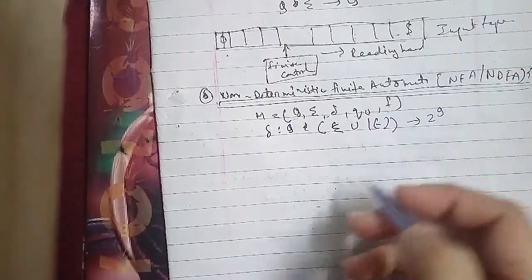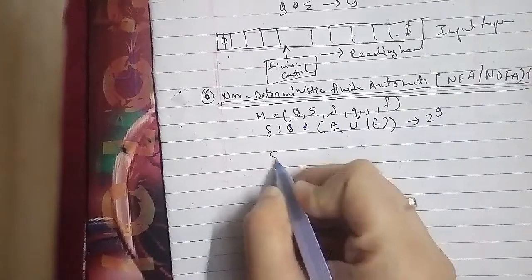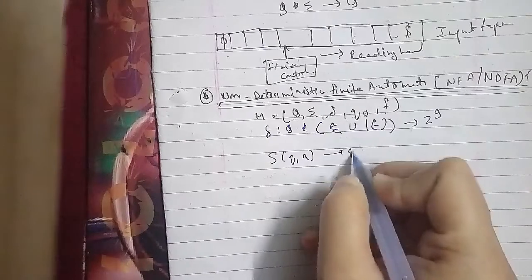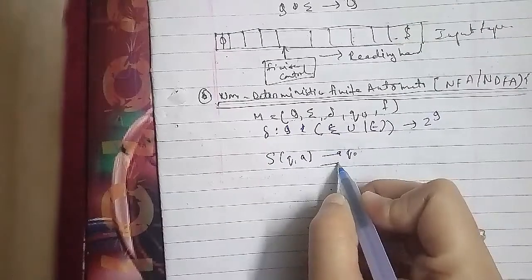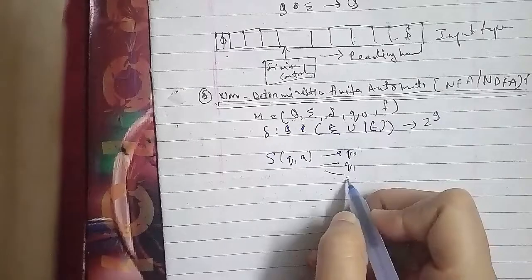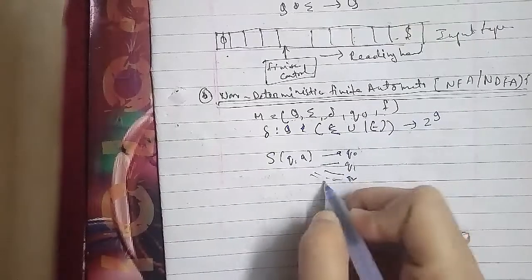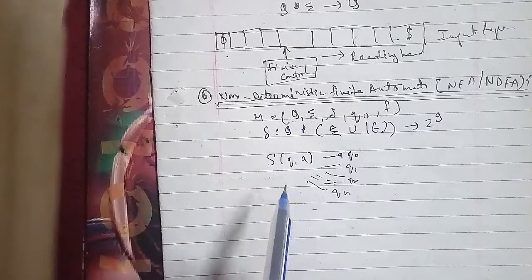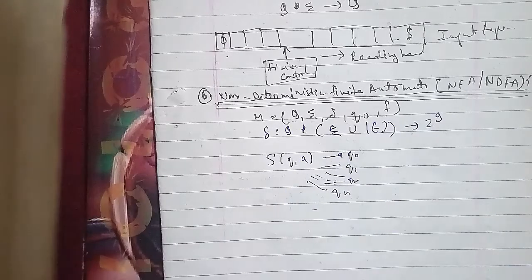Let's go ahead with another one. Write a short introduction to Backus-Naur form, that is BNF. This is the full form of BNF.